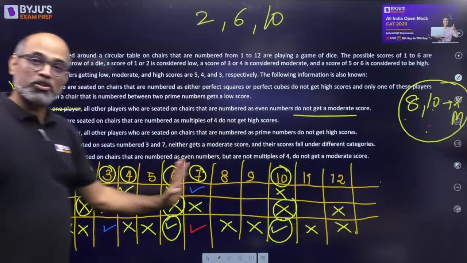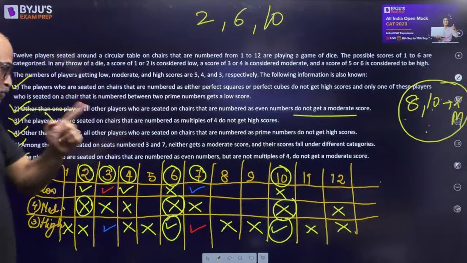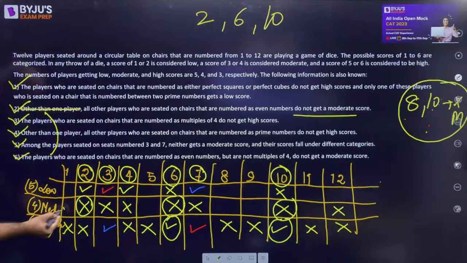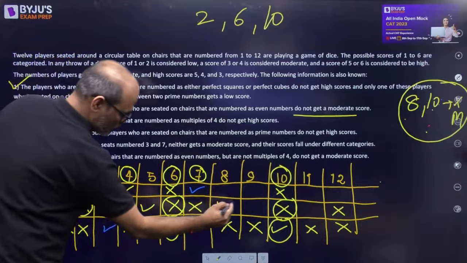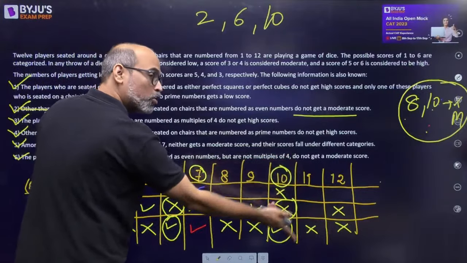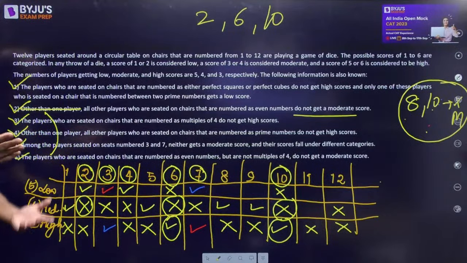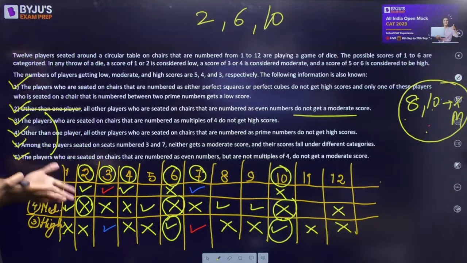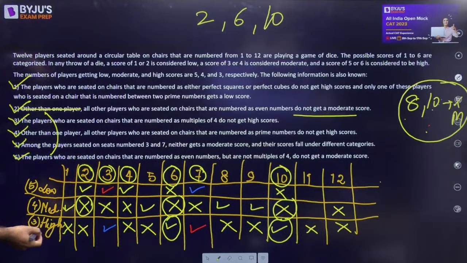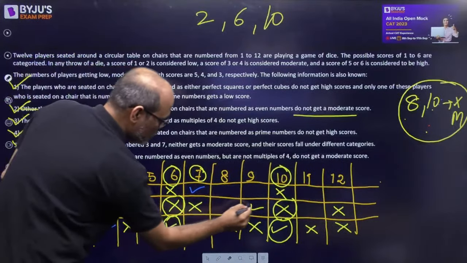As you can see, out of these 12, there are 2 players whose category is not fixed. What will happen is, see, we need 4 moderates. So if I place these 4, one of the low will go to high, another high will go to low, right? So out of 12, there are 2 people we don't know for sure. Because of those 2, 12 reduces by 2, so it should be 10. Wait sir, I will erase wherever I am ticking. Another 2, 8.